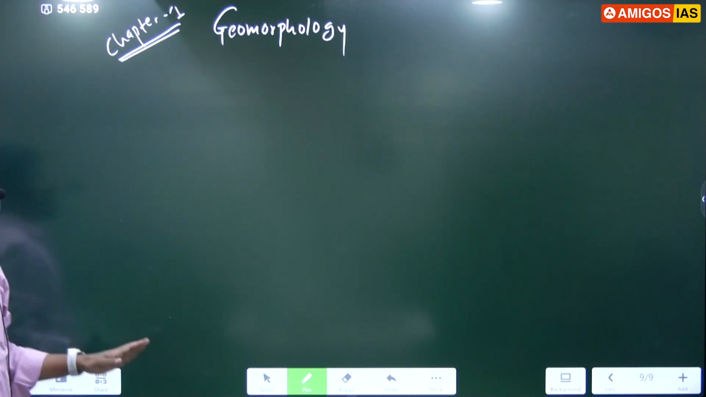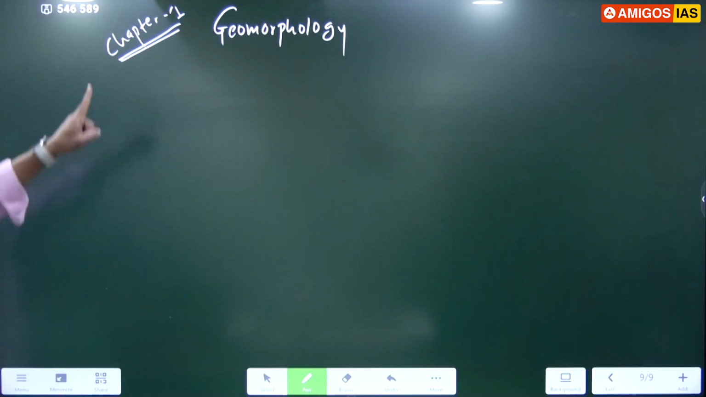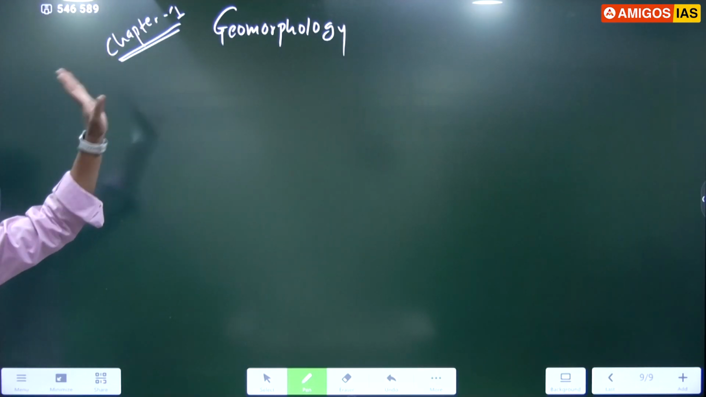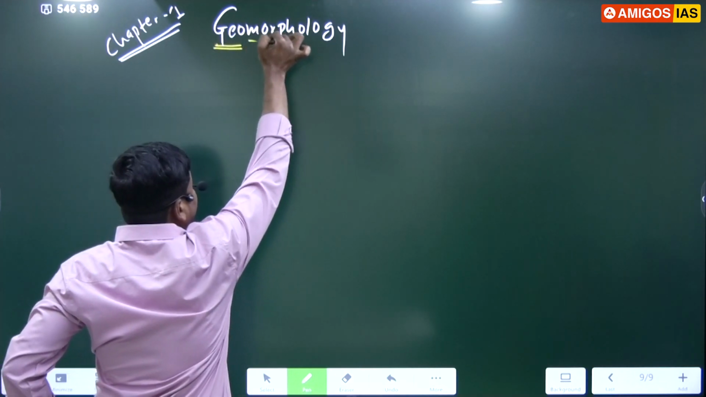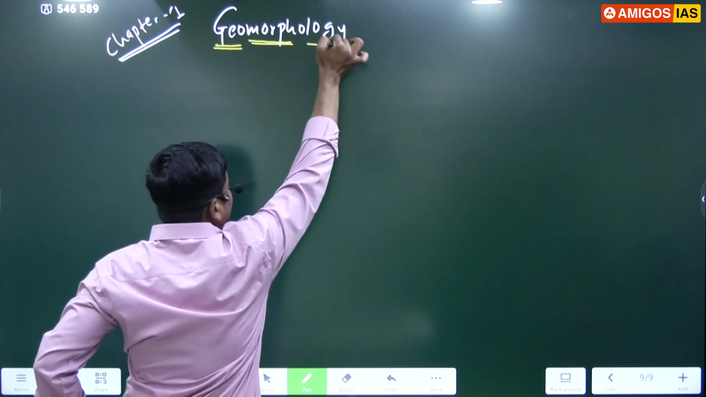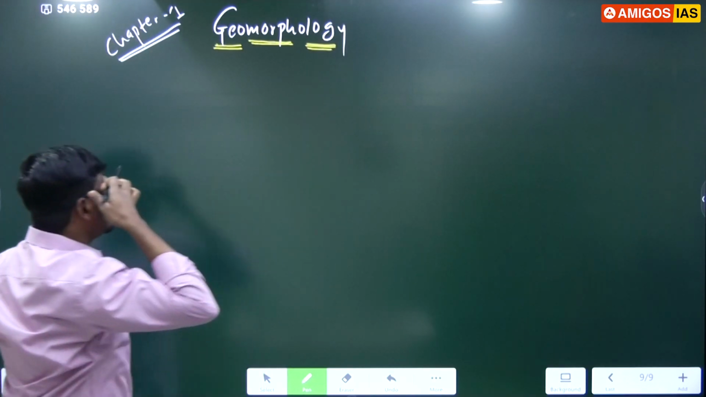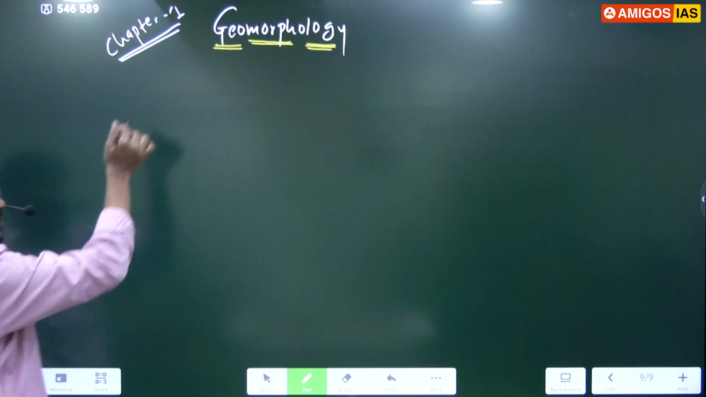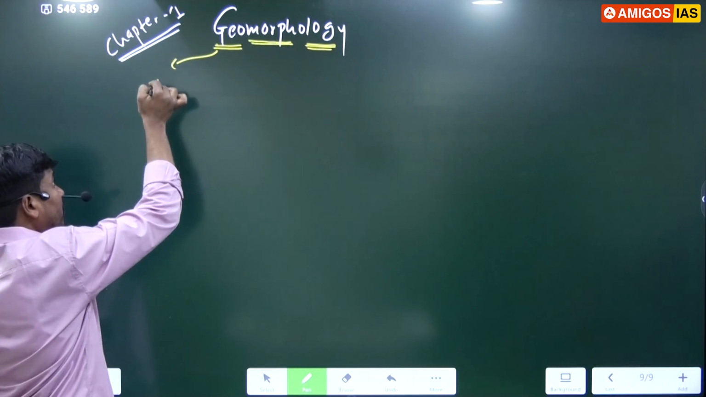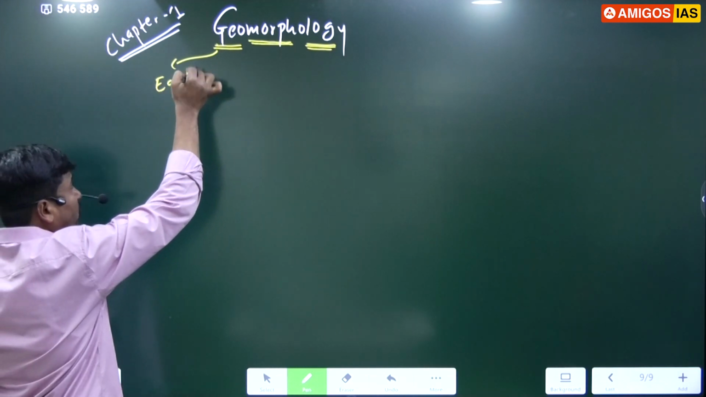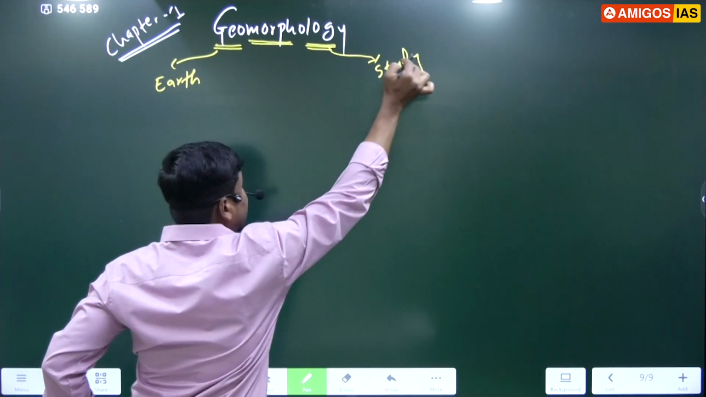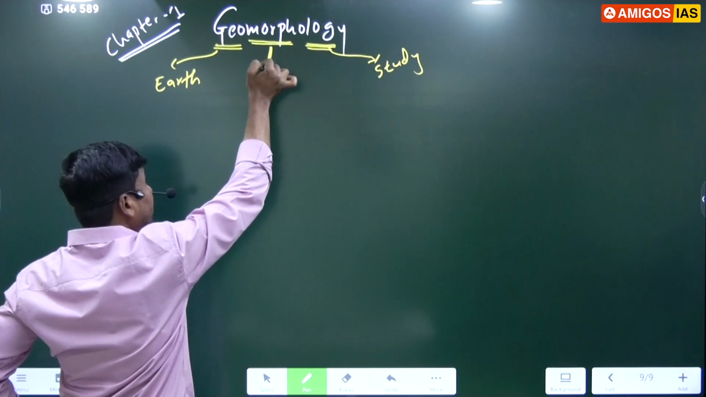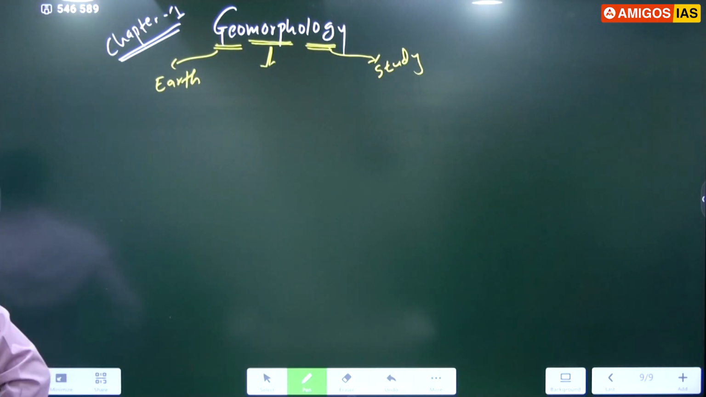Many students have heard the term geomorphology, but the meaning is there in that term itself. Please remember, there are three terms here. One is geo, second one is morpho, third one is logy. What is the meaning of geo? Earth. What is the meaning of logy? Study. What is the meaning of morpho? Changes. We call them morphology.